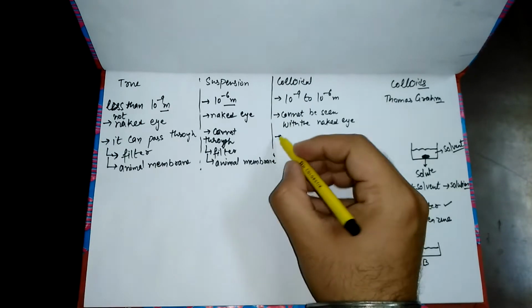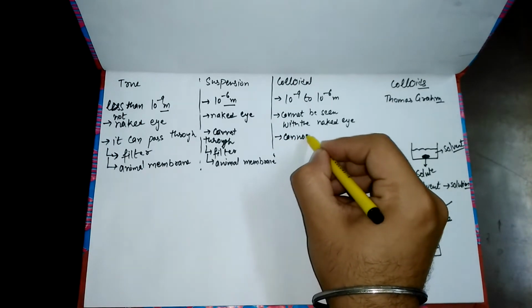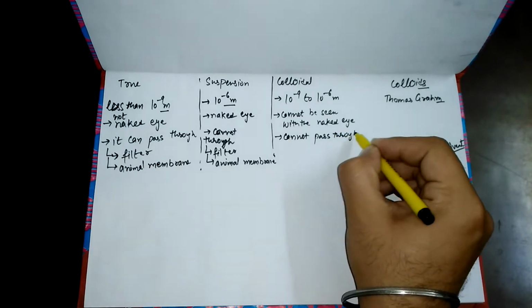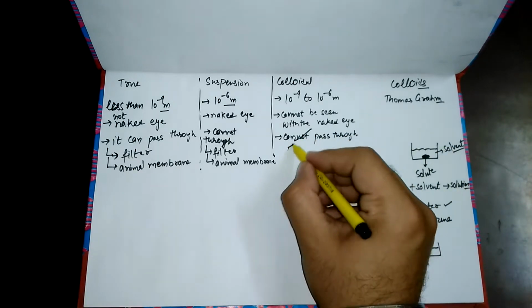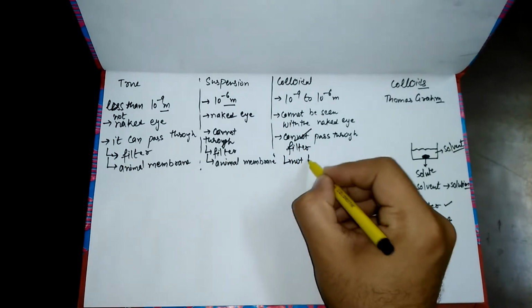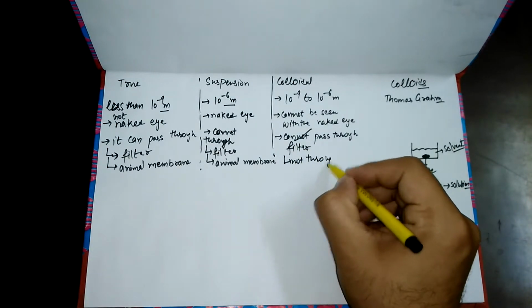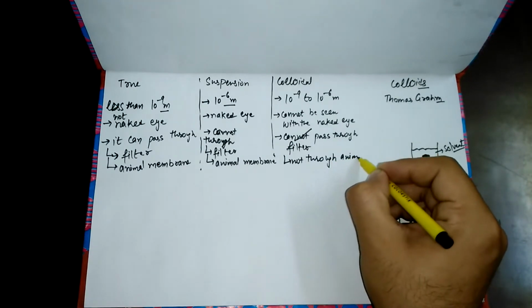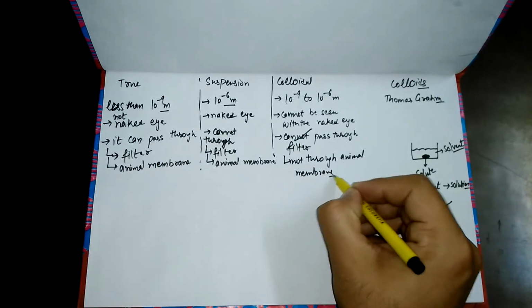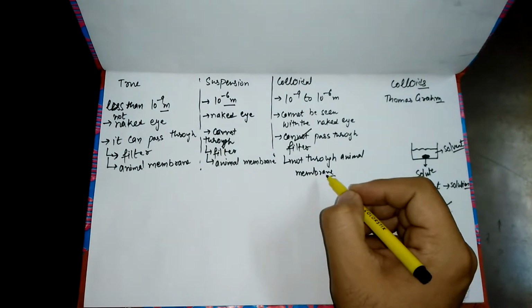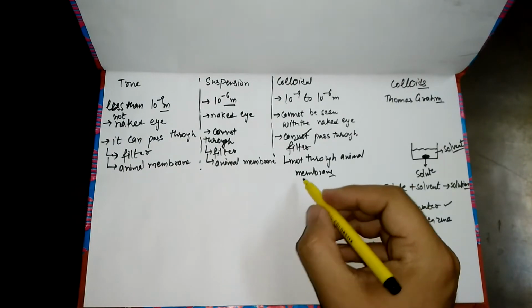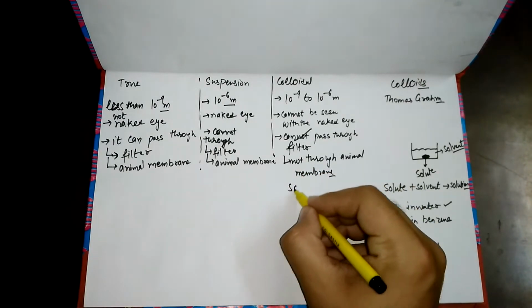Next, it can pass through filter paper but not through animal membrane. So the best example for colloidal is soap in water.